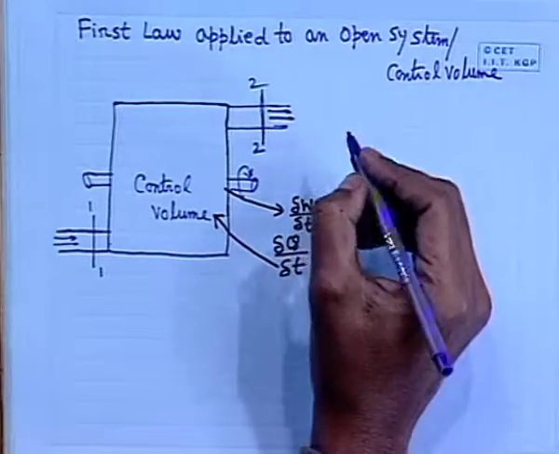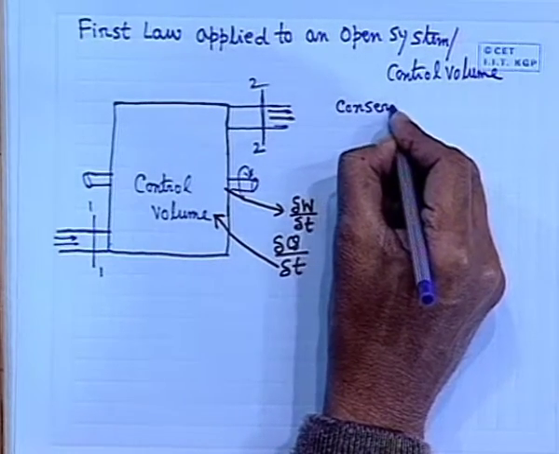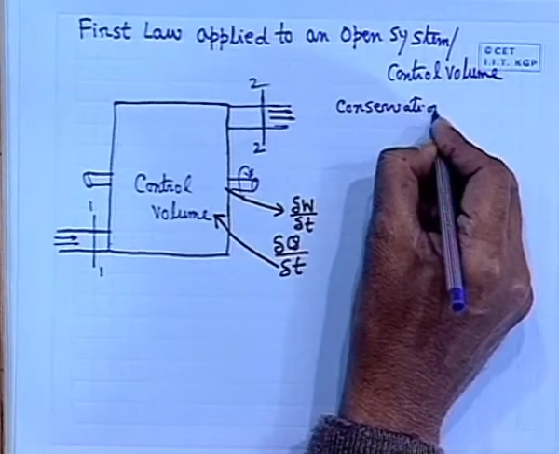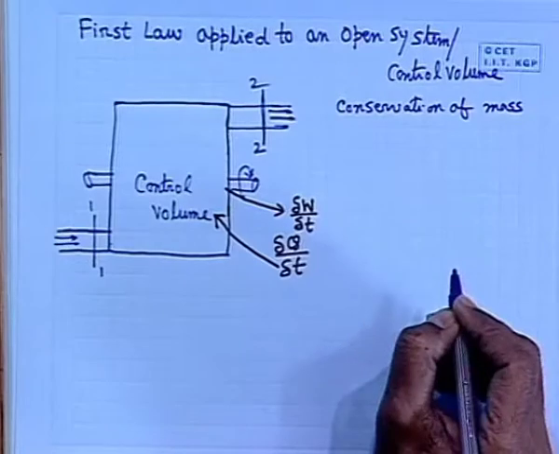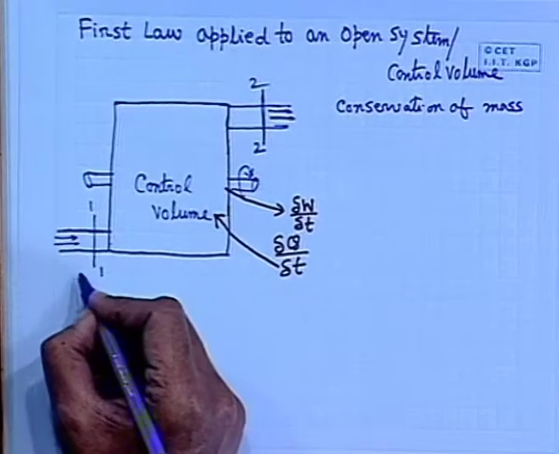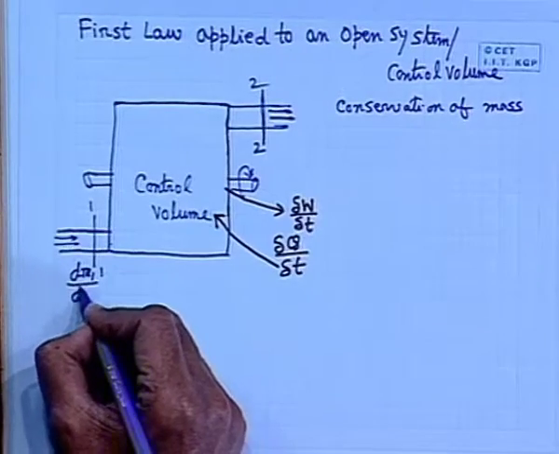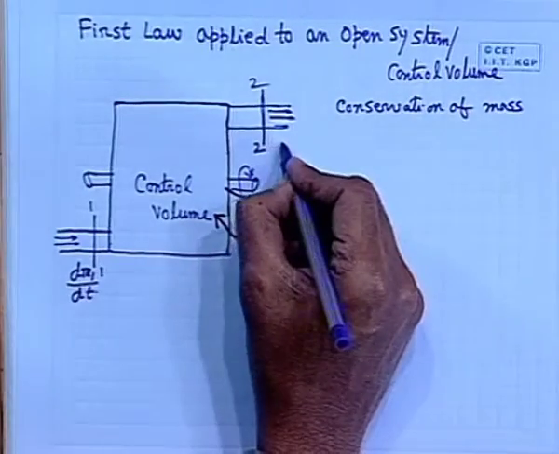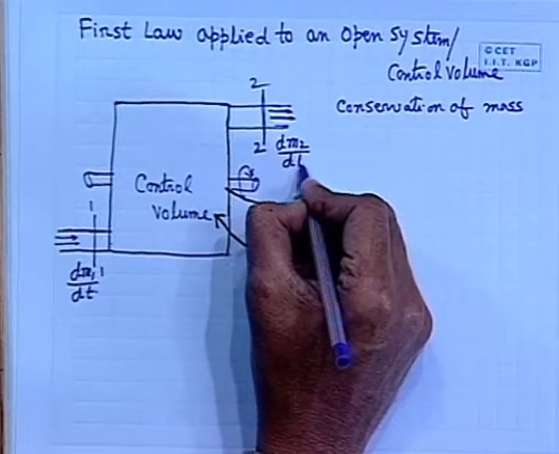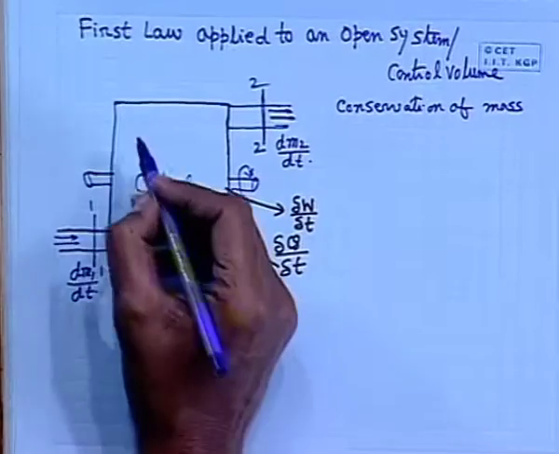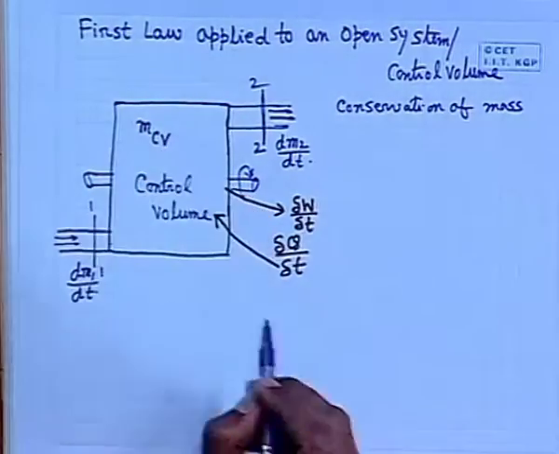Now, first I write the conservation of mass for the control volume, which is very simple. We have done it in the fluid mechanics class. Let us denote the mass flow rate, because rate is very important, dm1 dt at the inlet, and let us write dm2 dt as the rate of mass out at the outlet. And at any instant let us define mCV as the mass of the control volume.